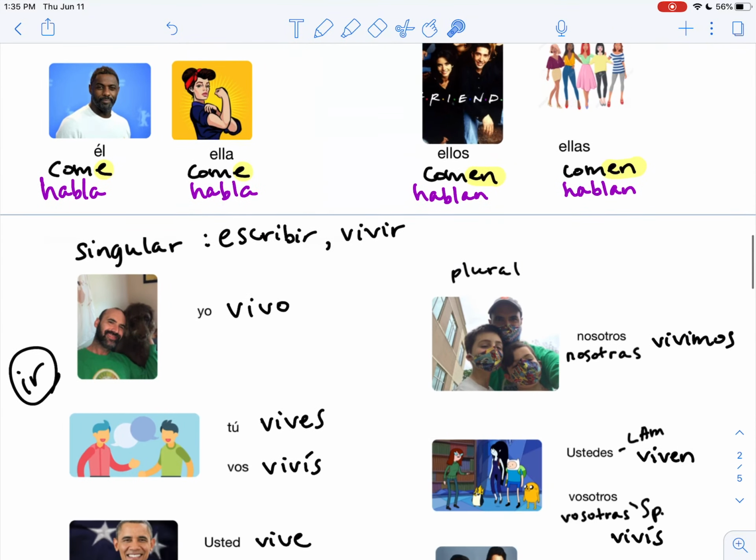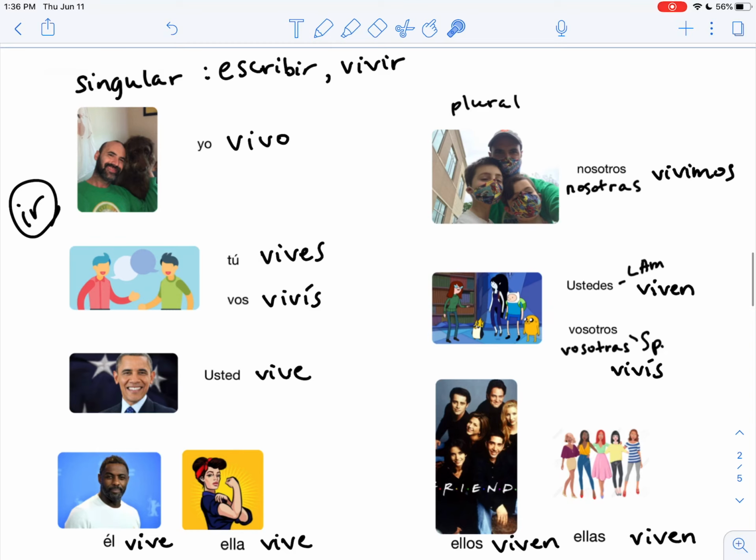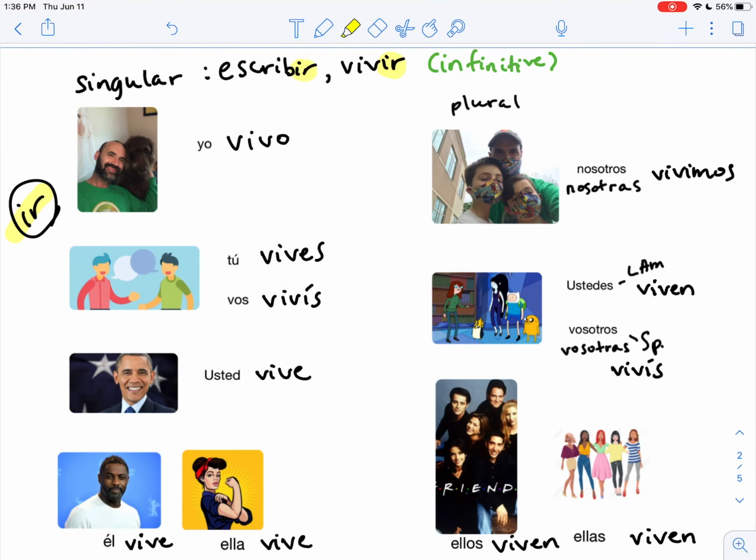Now, here you get a twofer, you get 2 for 1 because we also have IR verbs. And again, when we talk about IR verbs, that means verbs that end in an IR. This is called the infinitive form. That's just an extra bonus word there. The infinitive form, and then the conjugations are what we're going to see through here.